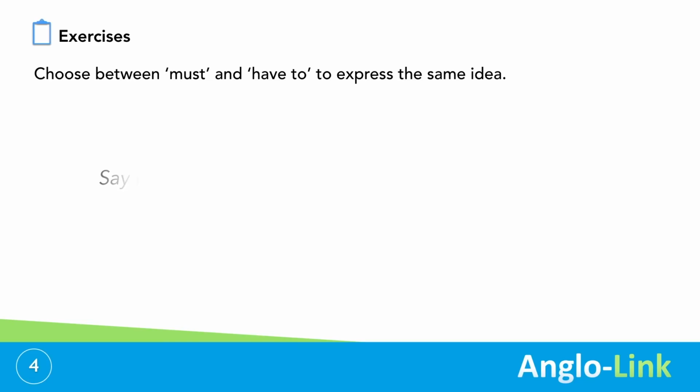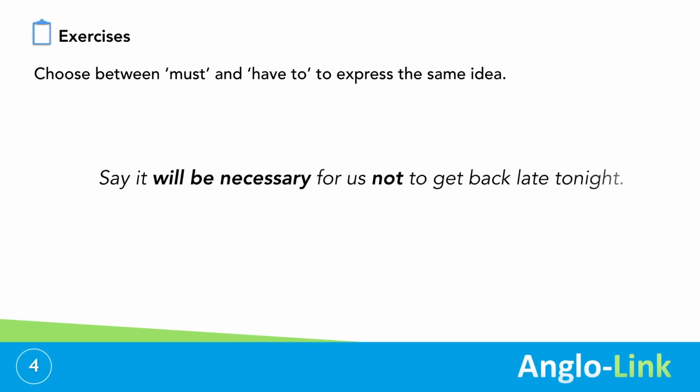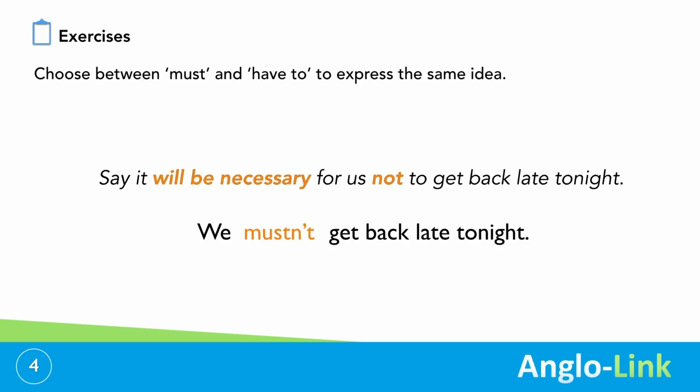Number 4. Say it will be necessary for us not to get back late tonight. We get back late tonight. We mustn't get back late tonight. A necessity not to do something in the future.